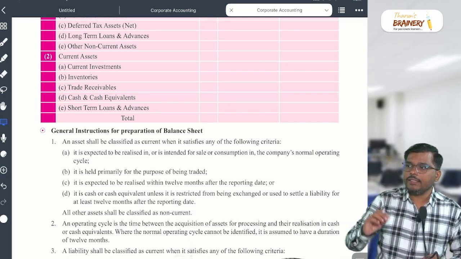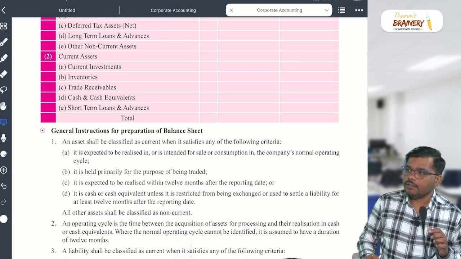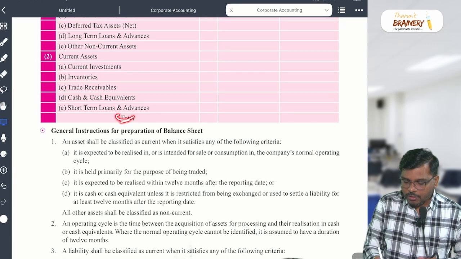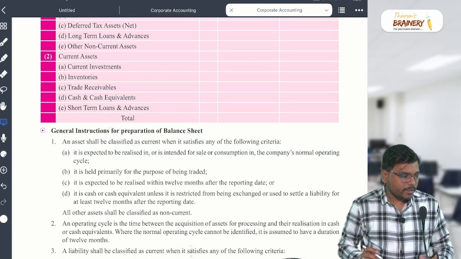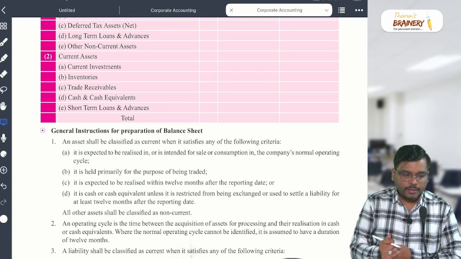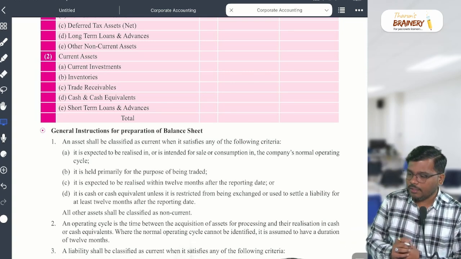One more thing, please add in your textbook: other current asset. Please change it in your textbook, because they have not mentioned it there, which is not correct. You have to make the changes in the textbook, my dear student. It should be other current asset. Is it clear? Yes or no?